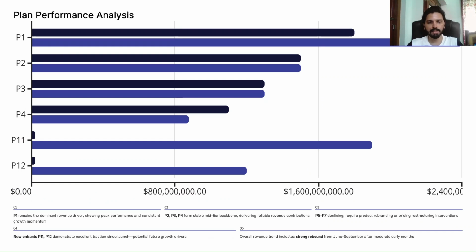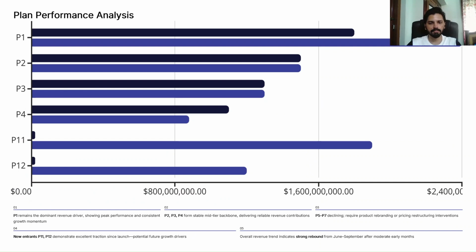Now let's see after the 5G launch, which plans are performing well in terms of revenue and which plans are not performing well. So based on the analysis of the plan performance, we can see that plan P1 is the dominant revenue driver, and it's showing the peak, with majorly more revenue coming from that particular plan.